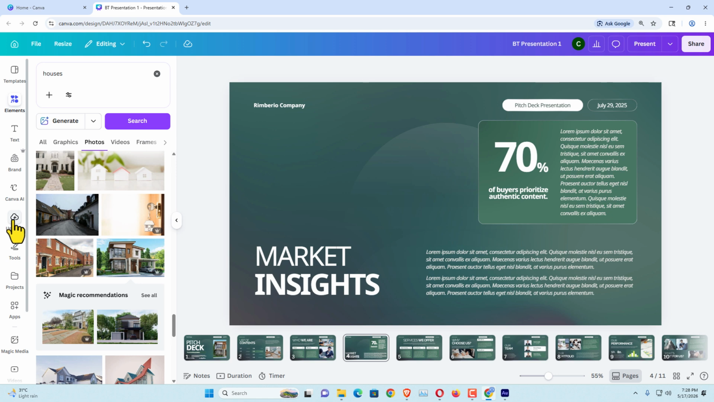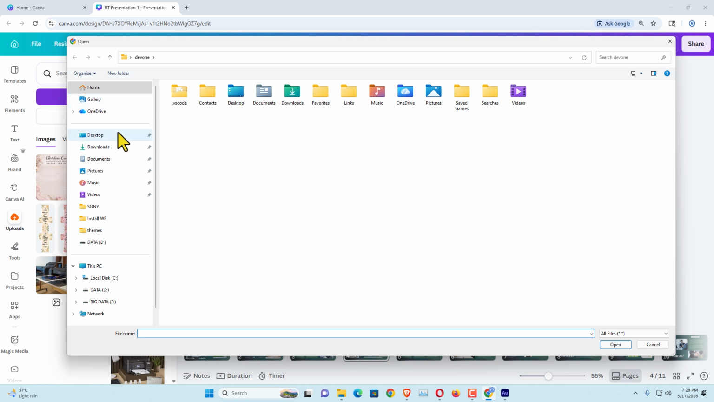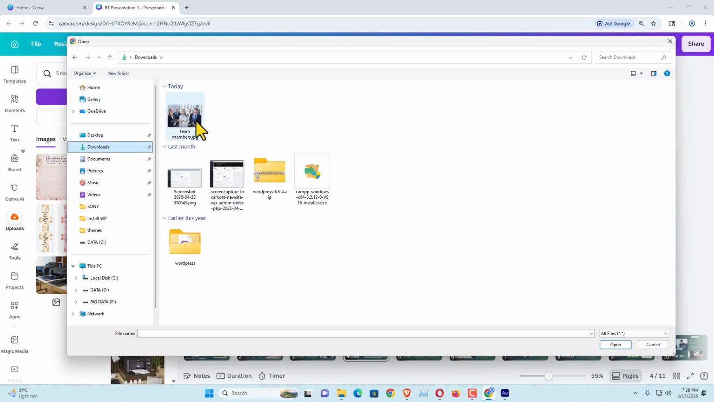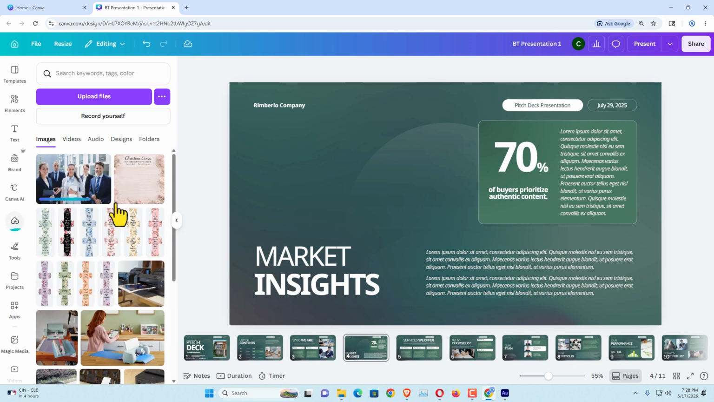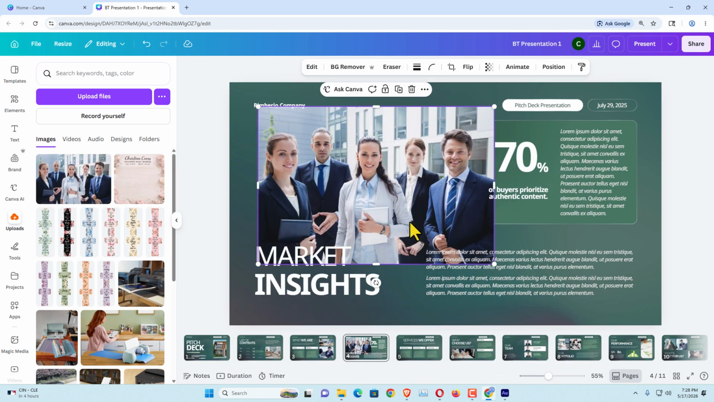Here you can see Uploads. Click Uploads and you can see Upload files. Click Upload files and select your file from your computer. I'm going to select this image, hit Open, and my image is uploading to the Canva server. And this time again, drag and drop the image on your Canva presentation.